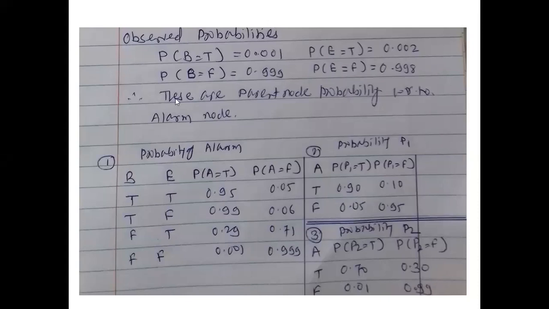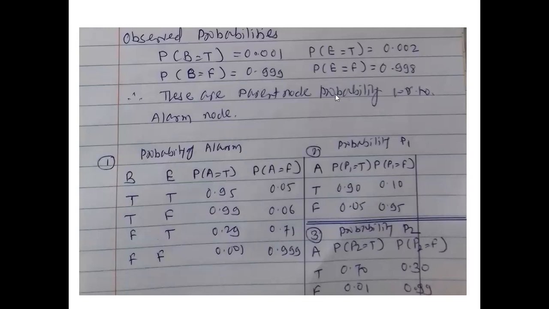Now the observation is that the probability of burglary is true is 0.001. If E is true, that is earthquake is true, then this is the probability. If burglary is false, no burglary is there, and alarm is there, right? So if burglary is false, then the probability is this, and if earthquake is not there, then the probability of this is 0.998.